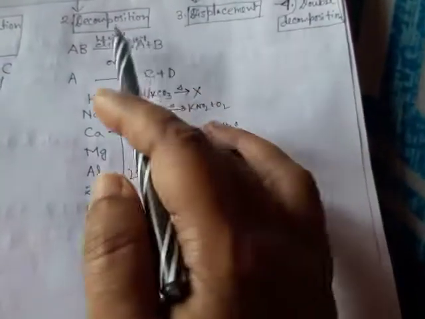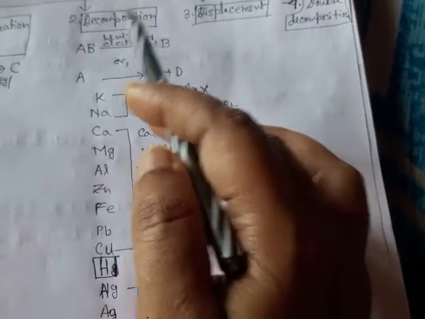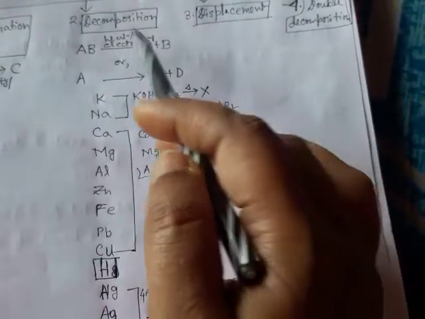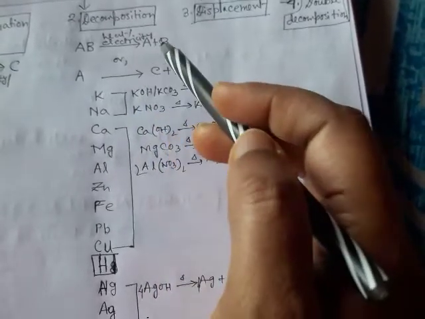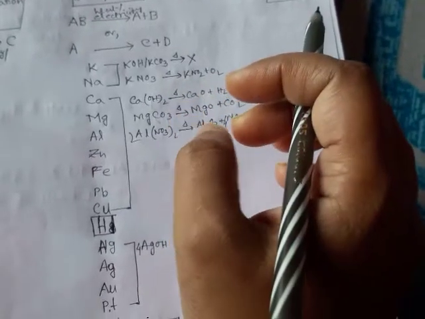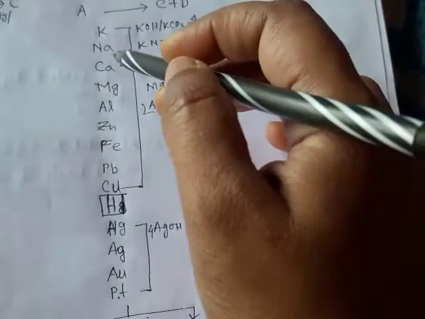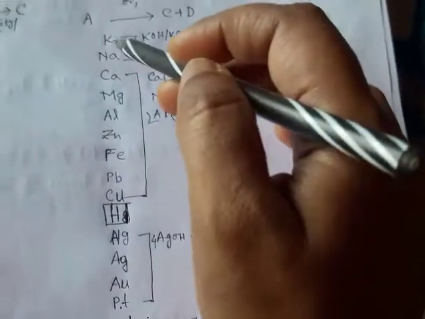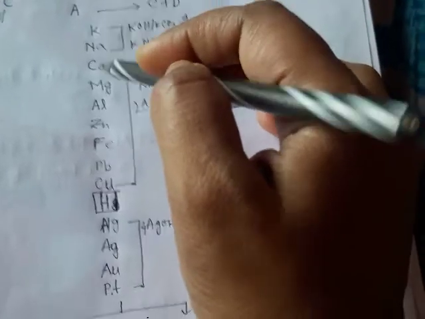Now this decomposition reaction may occur in presence of heat, then it is called thermal decomposition, or it may occur in presence of electricity. So some kind of energy is necessary here. Now, this is the activity series of metals. You can see potassium and sodium are present at the top of the activity series.